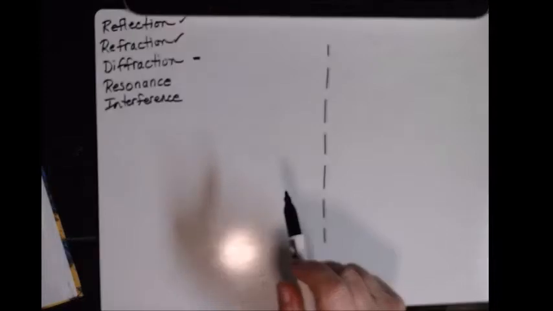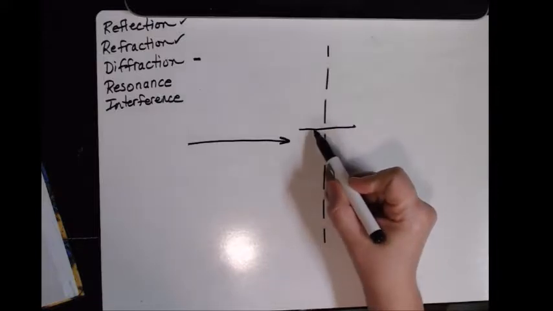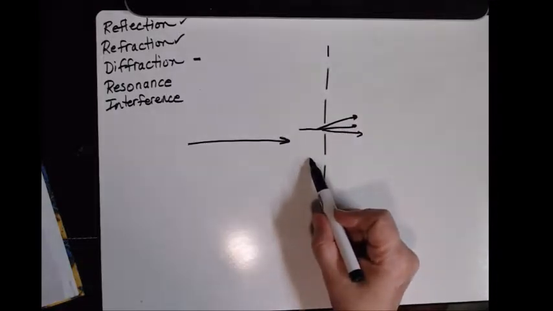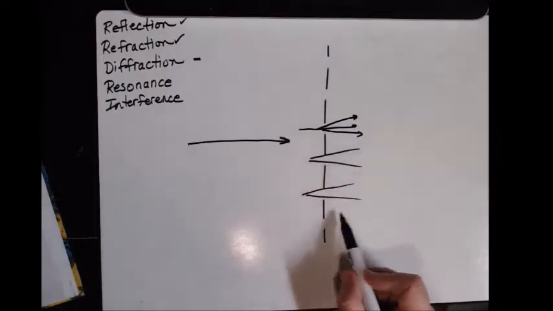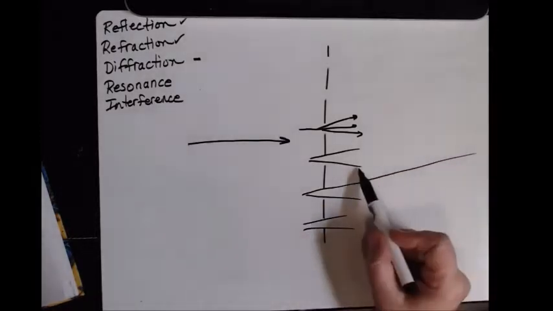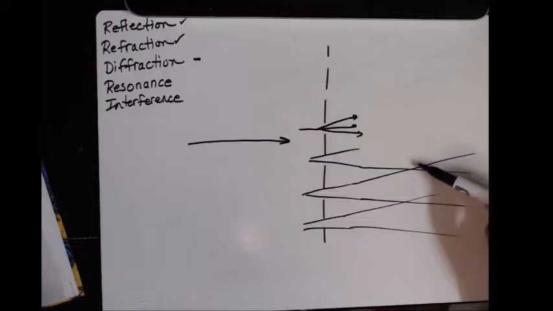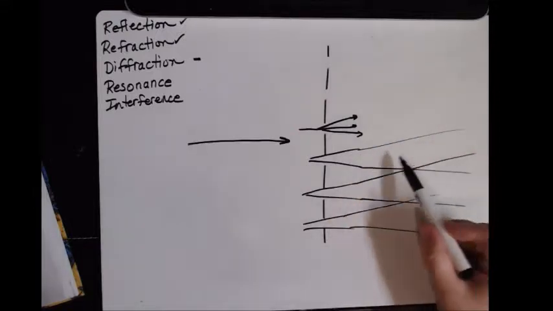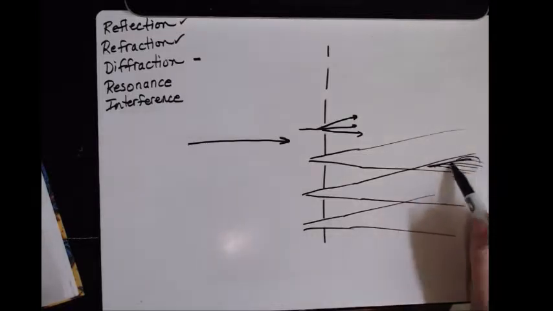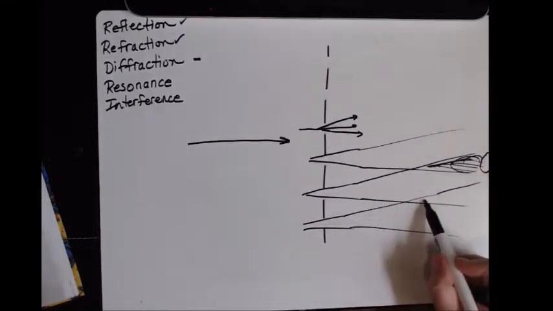So what happens as I'm shining light this way is the light ray, some of it goes straight through and some of it kind of bends a little bit. So I have a little bit of spreading at each of these slits here. Now when you take the spreading of the light and continue it all the way out here, you'll see there are some places where they overlap, so the light from this one and the light from that one are adding together, so it's going to be brighter right here.